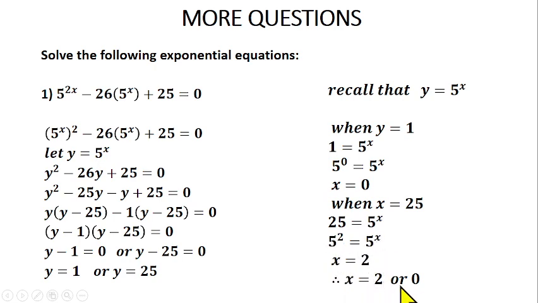So our x is either 2 or x is equal to 0. So for this question we are solving, x is either 2 or x is equal to 0. So you can confirm your answer. Put your 2 here and simplify this. It should give you 0. Or put your 0 here and simplify this. Give you 0 as well. That's how to verify whether you are right or wrong. So this one is not x. This is when y is equal to 25, not x. So you can correct that on your own part as well.